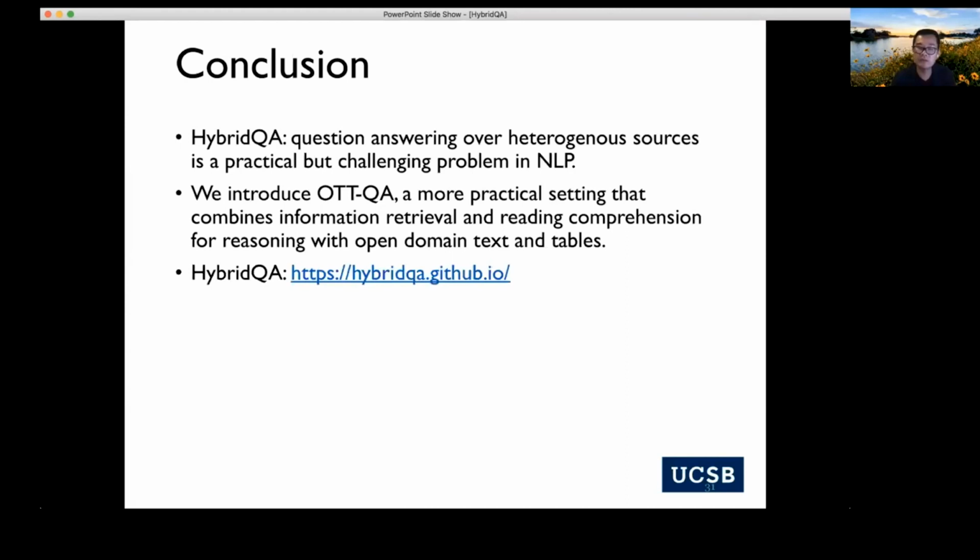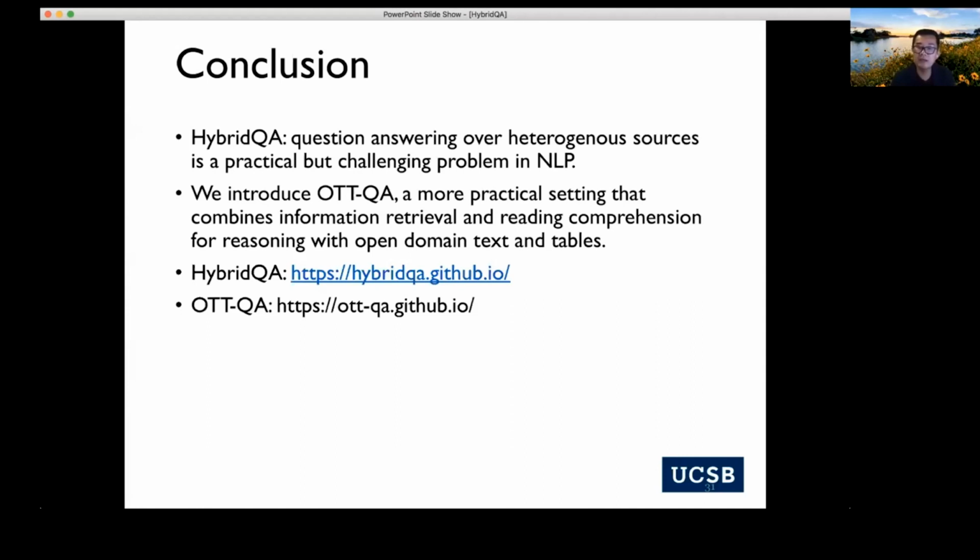Again, I want to mention that for HybridQA, the website is here, and we still have the challenge going. From the back end, you can see a lot of teams participated very recently and also earlier this year. So if you're interested in this challenge, it is still open. You can download the dataset and play with it. OTTQA is more recent. It was just released this year at ICLR.